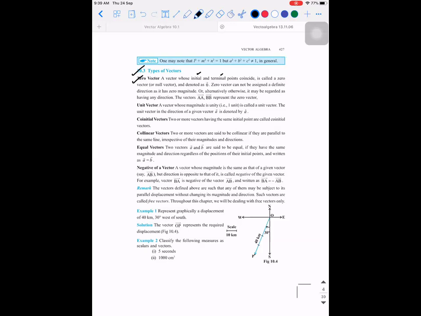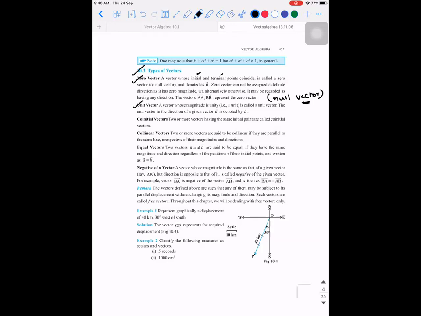What will be the magnitude of it? 0. So to put it in very simple terms, a point is called a zero vector. The other name for zero vector is null vector. Some books use it. But with a zero vector or null vector, we have nothing to solve. It is just a concept.